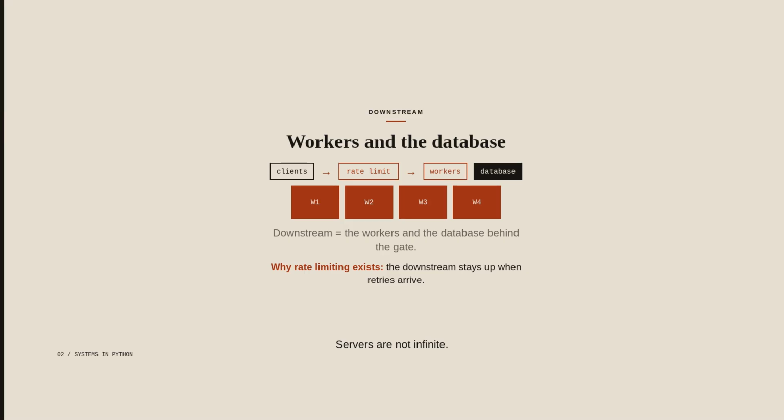Servers are not infinite. They have a finite number of workers, sockets, and database connections. Downstream means the workers and the database behind the gate. Clients retry when they time out, and 12 clients timing out become a stampede. Without a limiter, a login or a password reset falls over under load it created. Rate limiting is how the downstream stays up.